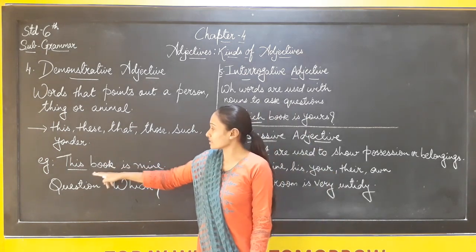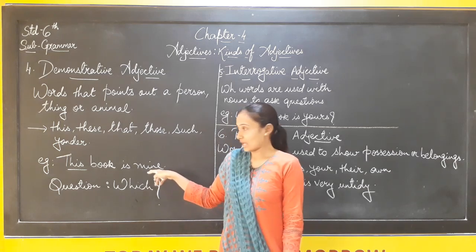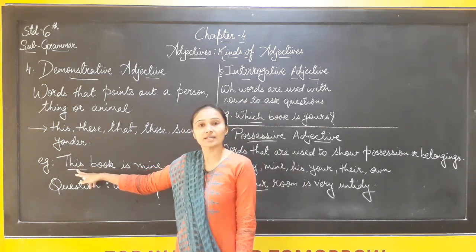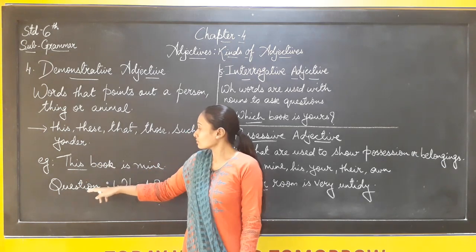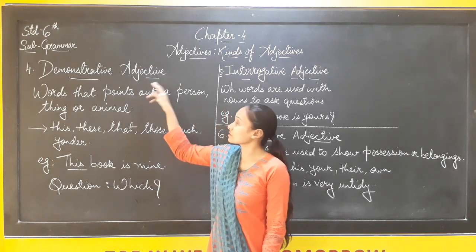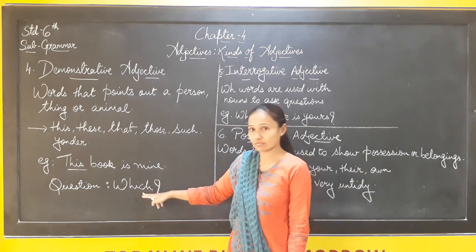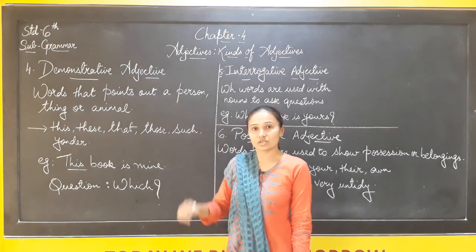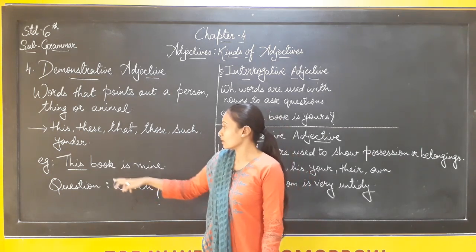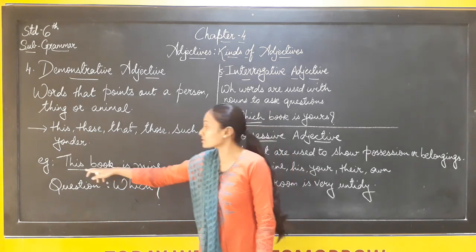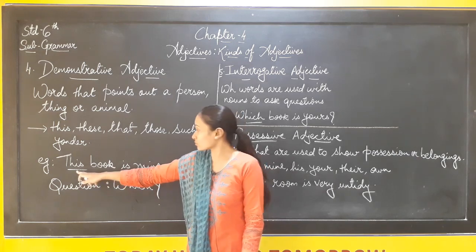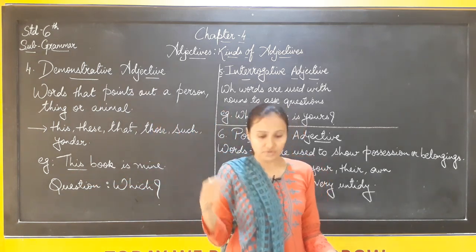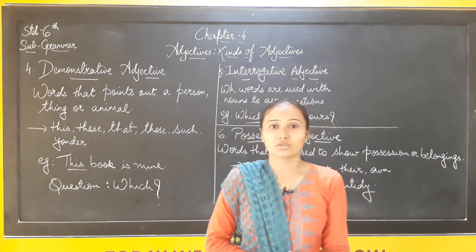Now for an example, this book is mine. And from this, which is the demonstrative adjective? This is the demonstrative adjective. Now the question that we ask for the demonstrative adjective is which? And if we get the answer to it, then that is said to be the demonstrative adjective. Suppose here I ask, which book is mine? This book is mine, we are getting the answer. So this is said to be the demonstrative adjective. Now based on this, we are doing a small exercise. Just take a screenshot.